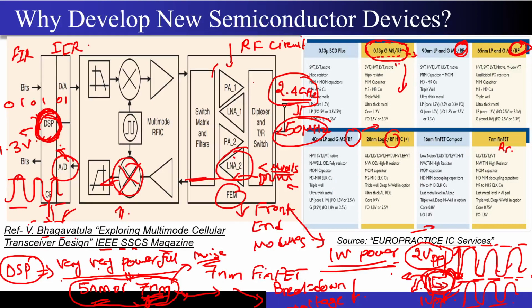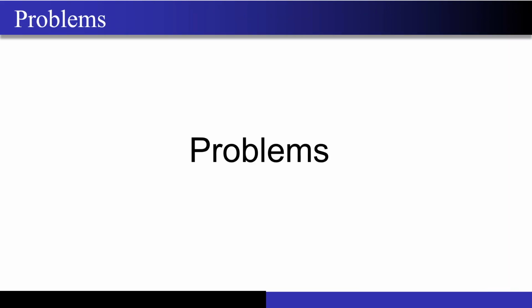But for the part where I want the RF circuits, that is the power amplifier, low noise amplifier, switches, matrix, and the filters, I just cannot do it with the 7 nanometer, because they don't give me the optimum performance, right? So I hope this confusion is clear, that the market for the 65 nanometer, 28 nanometer won't be dead if we move to 2 nanometer or 1 nanometer kind of technology. These are two different areas, right? So I hope this point was very much clear to you.